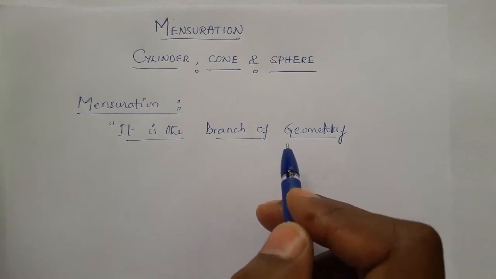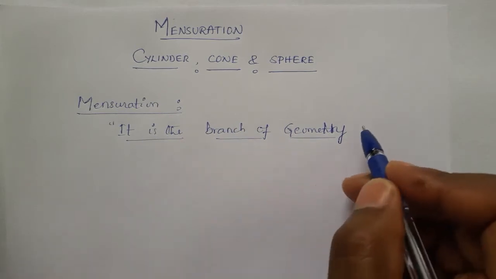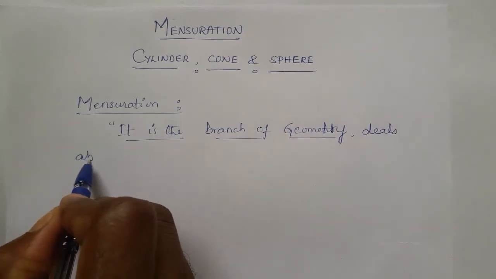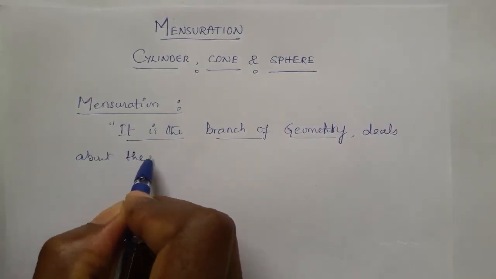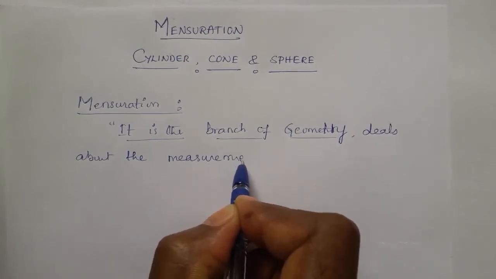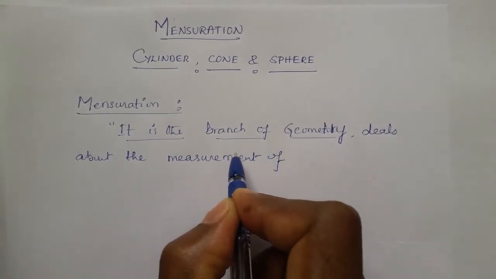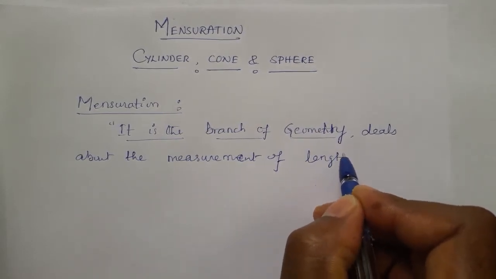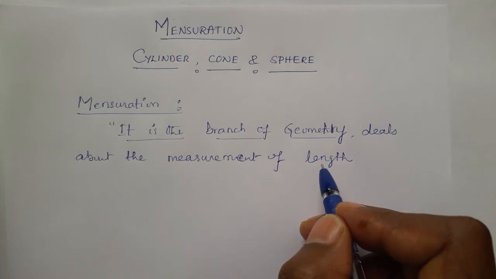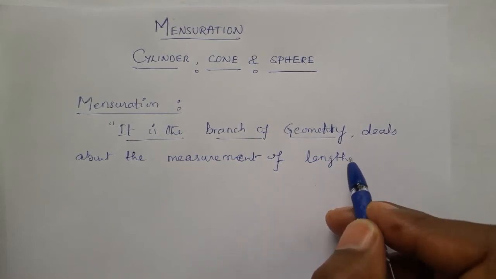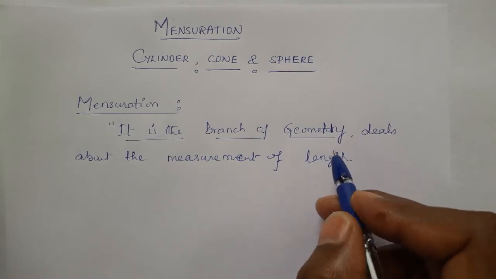In geometry we are learning, mensuration deals about the measurement of lengths, meaning single dimension, mono dimension: length, sides or breadths, any one, length, breadth or height. So all the three are unidimensional.